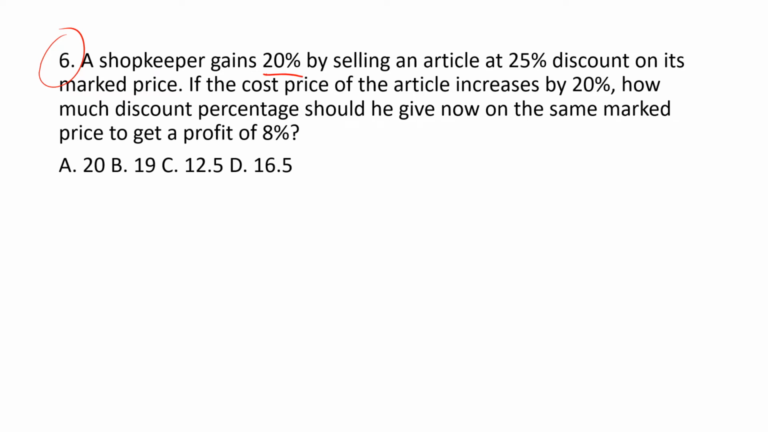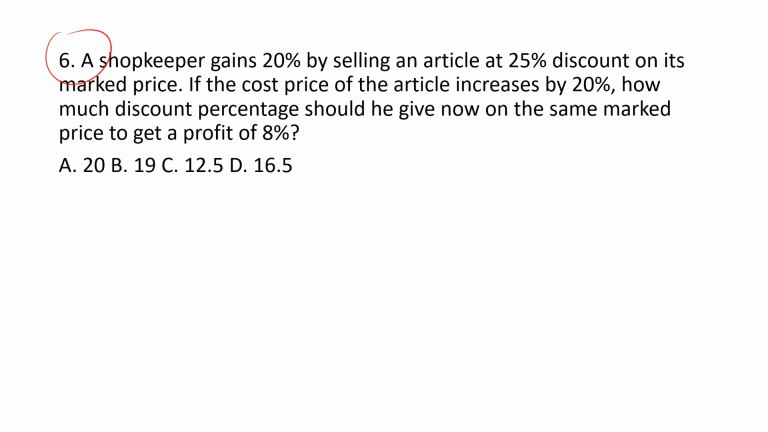It's given that a shopkeeper gains 20% by selling an article at 25% discount on its market price. If the cost price of the article increases by 20%, how much discount percentage should he give to gain 8% profit? First and foremost, I would like to tell you about the market price. Basically, cost price means the actual price for making the article. In order to make the article, all the costs incurred are called cost price. But market price means, for a seller to gain some profit, he prints a different price which is greater than the cost price. This is called the market price. Okay, I hope you are done with that.